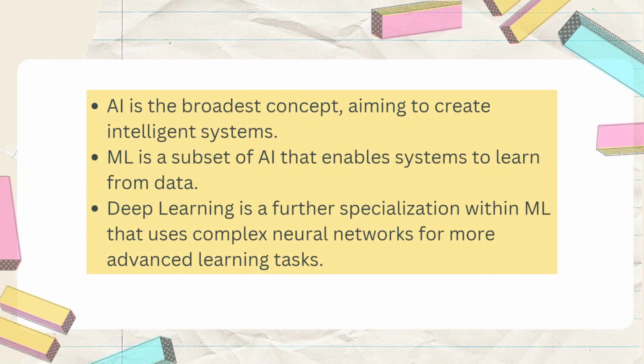So, what is the summary? AI is the broadest concept, aiming to create intelligent systems. ML or machine learning is a subset of AI that enables systems to learn from data. Then deep learning is further specialized within ML and uses complex neural networks for more advanced learning tasks.